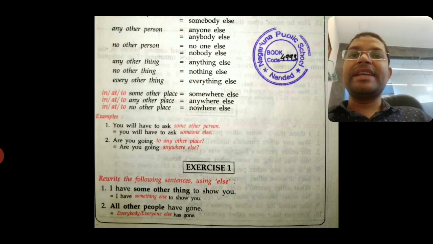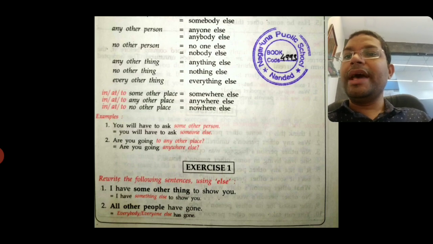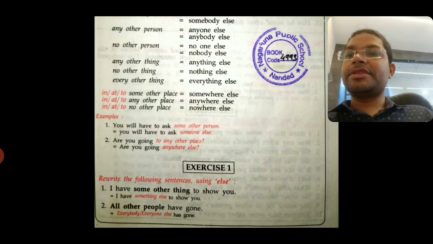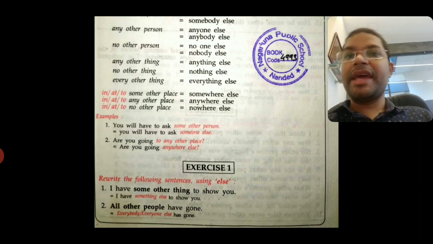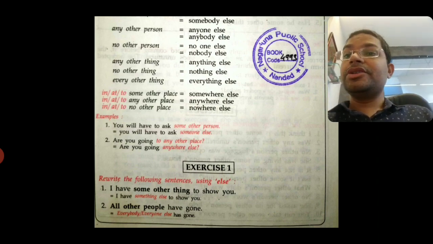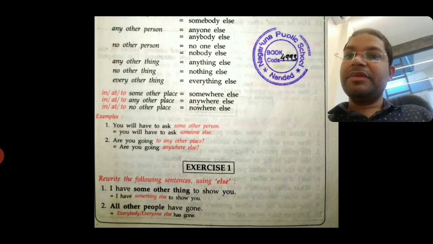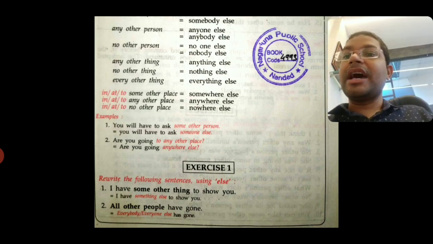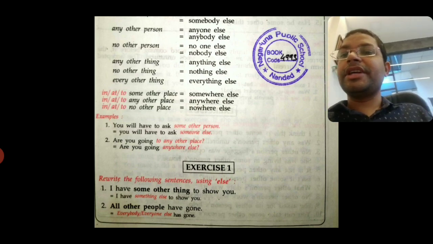So for example, in this sentence, how are we going to make the change? Sentences are given here. You will have to ask some other person. Instead of that, you can also use: you will have to ask someone else. Or, are you going to any other place? Any other place is equal to somewhere else. So, are you going anywhere else? Here we will remove the preposition to and we will just write directly anywhere else. Are you going to anywhere else? No. Are you going anywhere else? This is the correct answer.